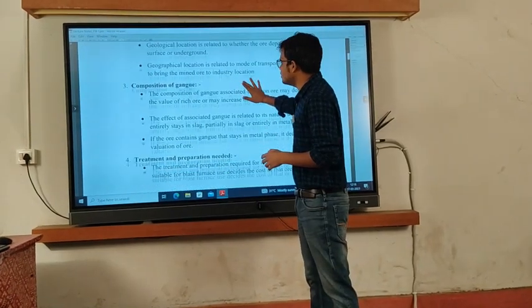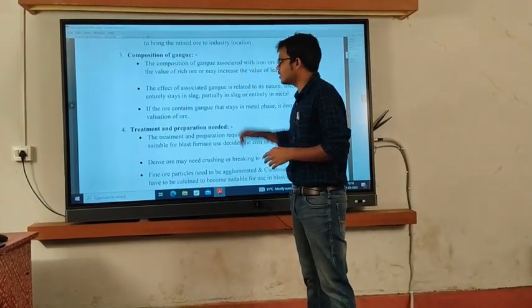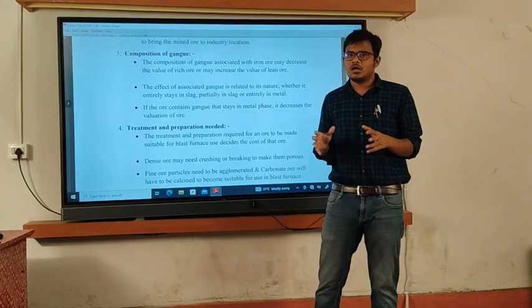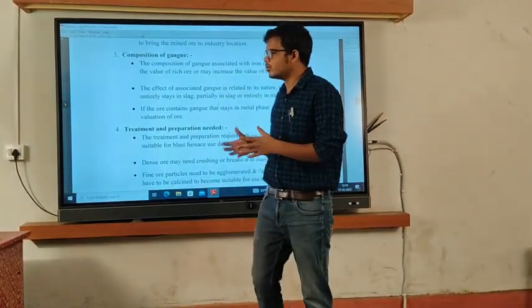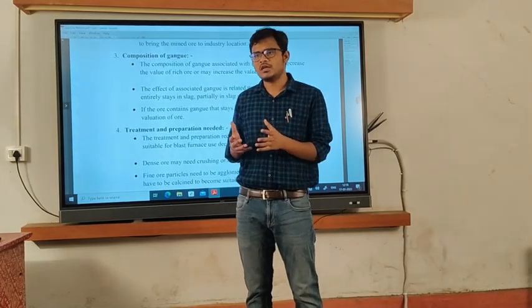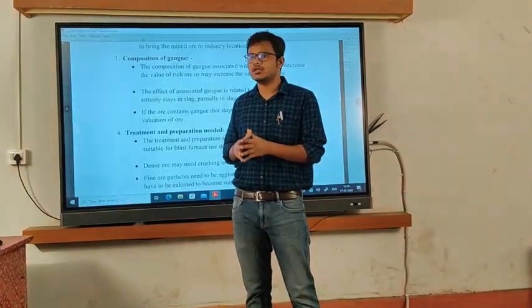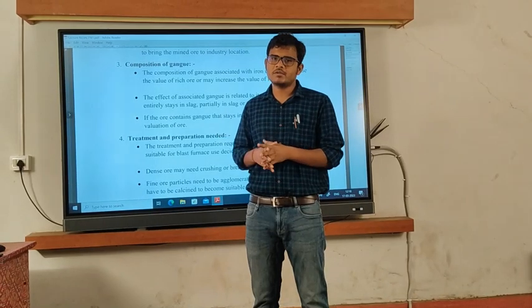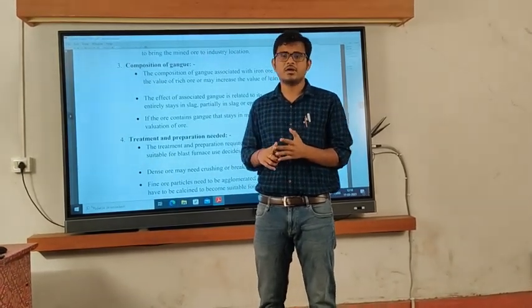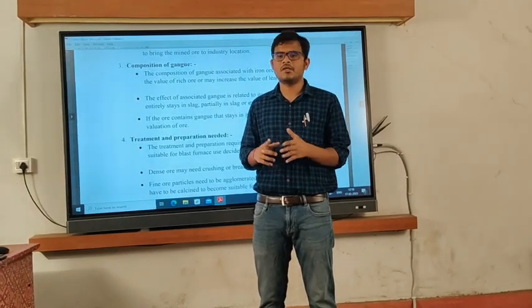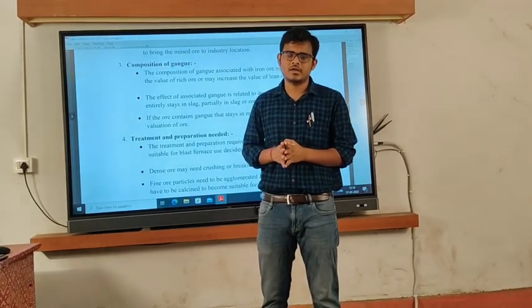Then the next parameter is composition of gangue. As we already know, if we consider iron ore, there is Fe2O3 hematite and various other gangue materials. What are the various gangue materials in iron ore? Mostly alumina, silica, calcium carbonate, titanium oxide and various other kinds of oxides are present as gangue material in that ore.